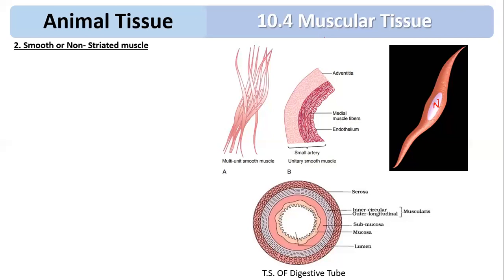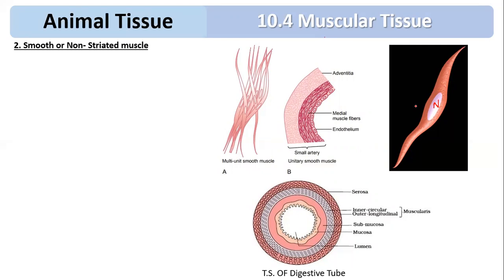So what do you have to remember? Shape: spindle shape. Uninucleated, unbranched. Their cytoplasm is called sarcoplasm. The shape is fusiform or spindle shape. The myofibrils are made up of actin and myosin, but there is less myosin and more actin. There are no striations, therefore it is called a smooth muscle cell. They undergo slow, steady, and sustained contractions, which are involuntary. These muscles are not under the control of our will, therefore they are called involuntary.